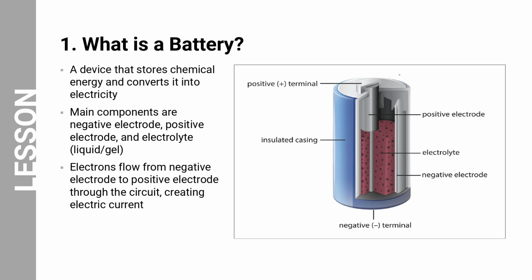Batteries supply electrical power to a variety of devices, such as flashlights, radios, cell phones, handheld games, and many others. A battery serves as a container that stores energy until it is required. Within the battery, there are chemicals that store this energy. When the battery is in use, the chemical energy undergoes a transformation into electrical energy.